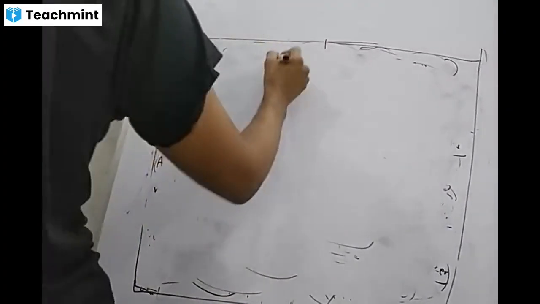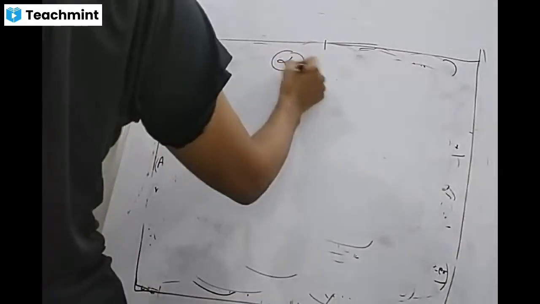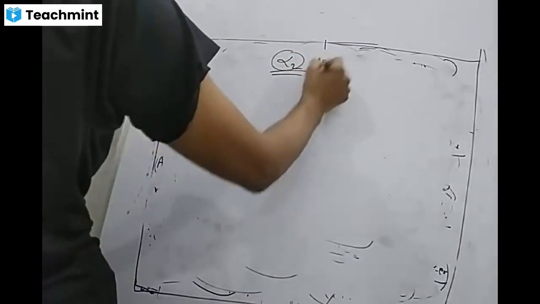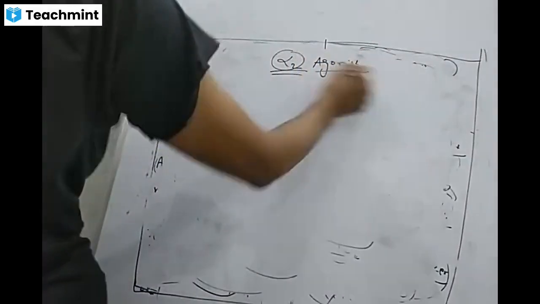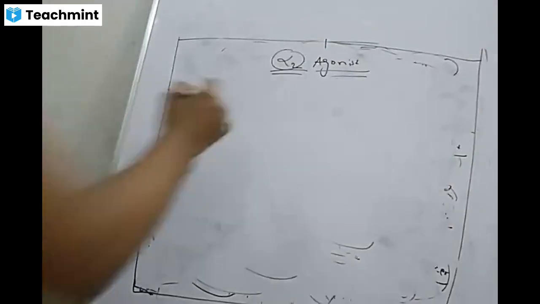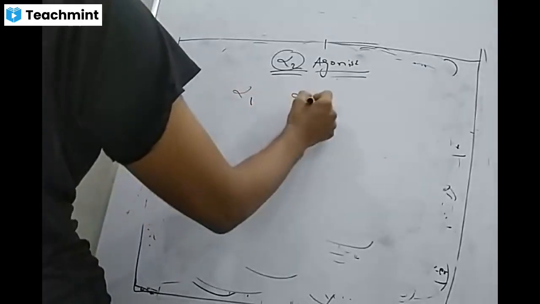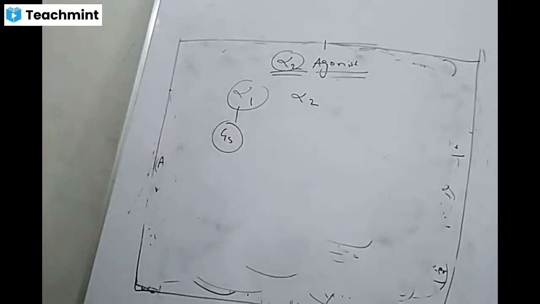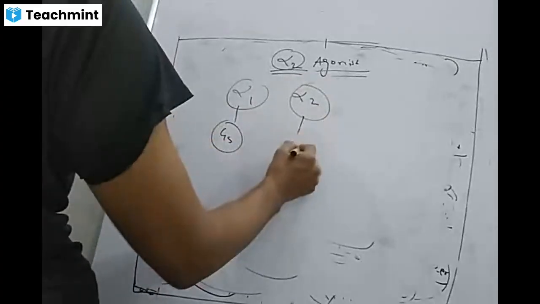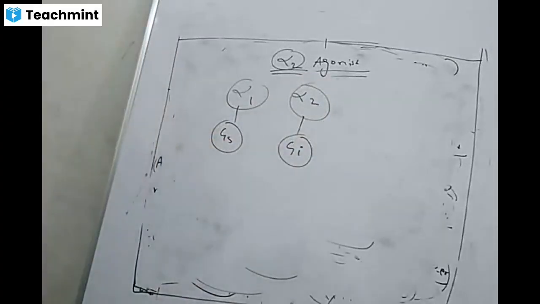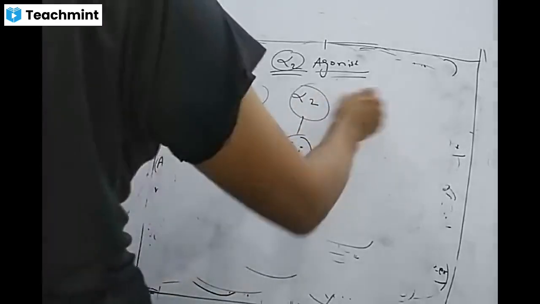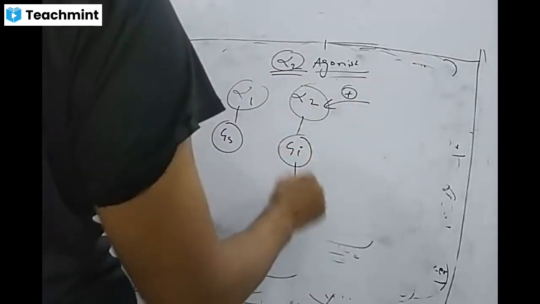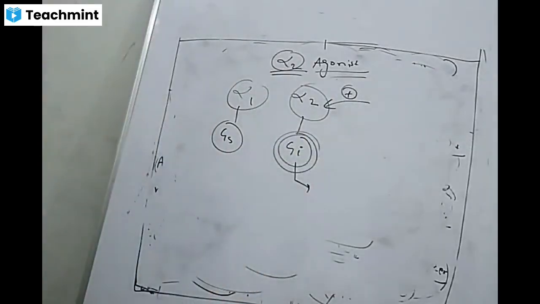So mainly alpha-2 agonist. Like we have alpha-1, alpha-2. So alpha-1 are G stimulatory and alpha-2 are G inhibitory. If I stimulate alpha-2, then G inhibitory will be activated.